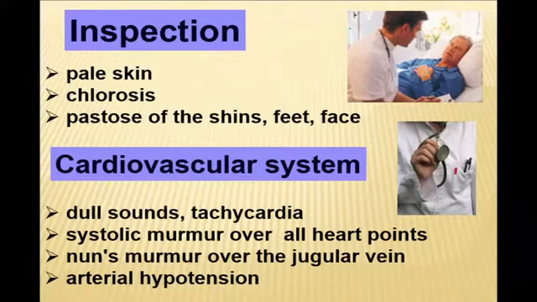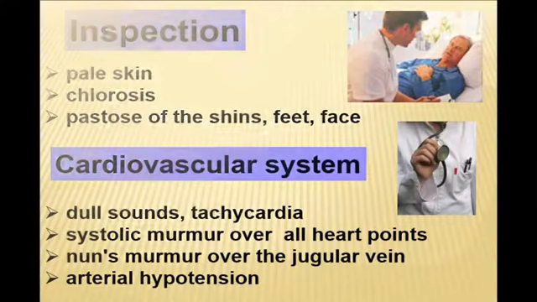Auscultate the patient and reveal signs of anemia. We can hear changes of heart sound, intensity, problems with cardiac rate, and systolic murmur.